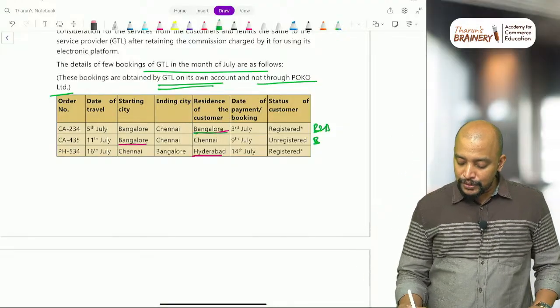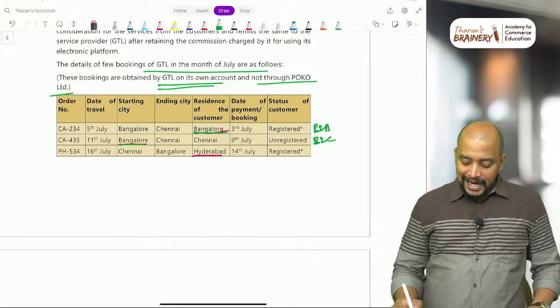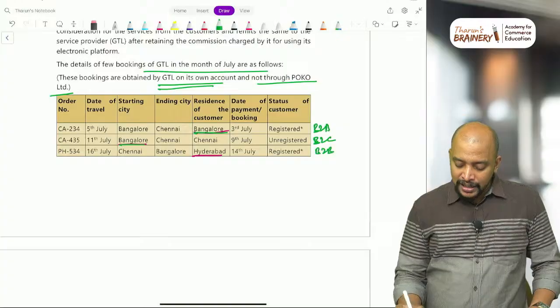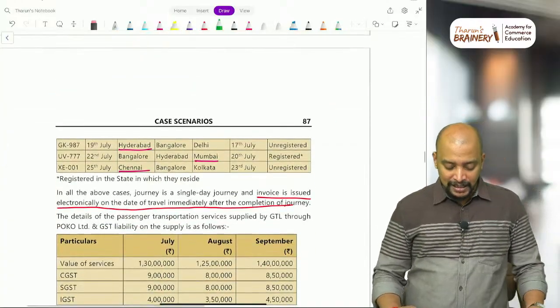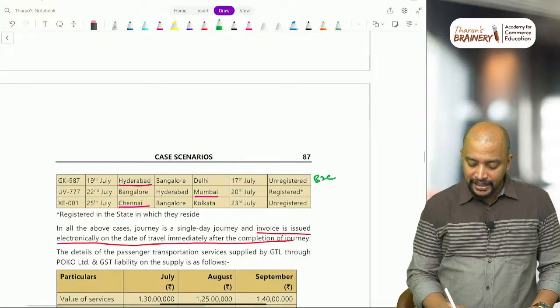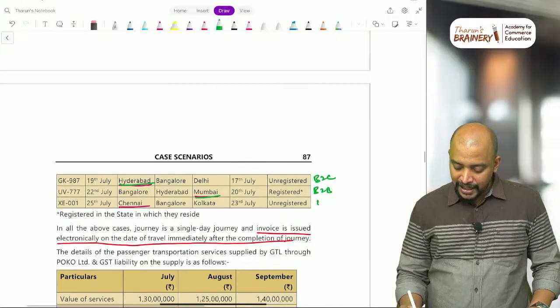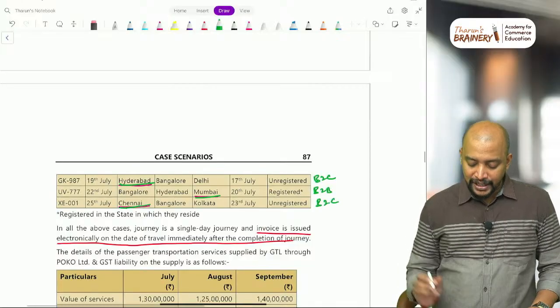Then second one is B2C, starting point Bengaluru, and next again B2B, so location of recipient Hyderabad, and next B2C, starting point, that is Hyderabad, again B2B, so we will take location of recipient, and B2C, starting point, that is Chennai.